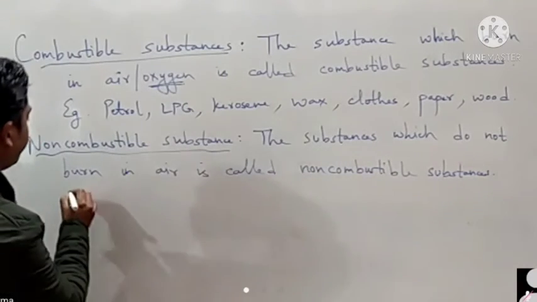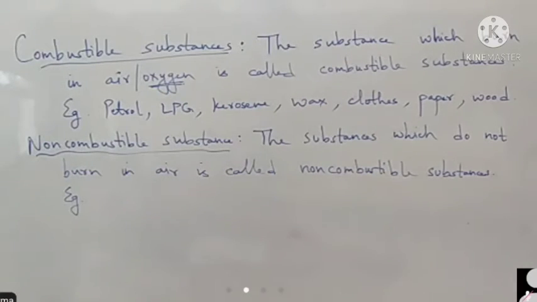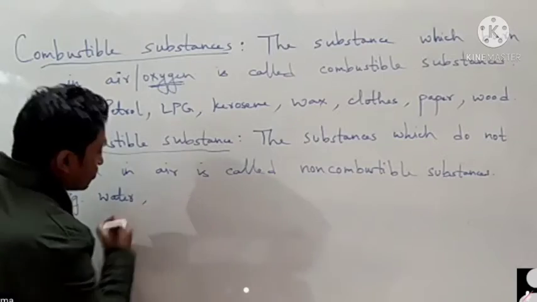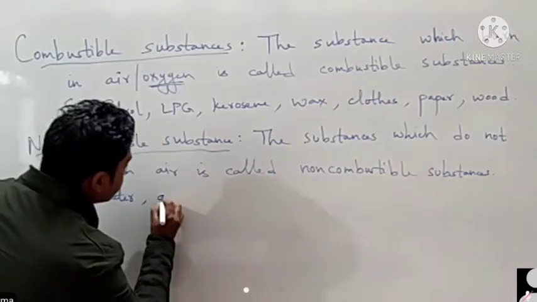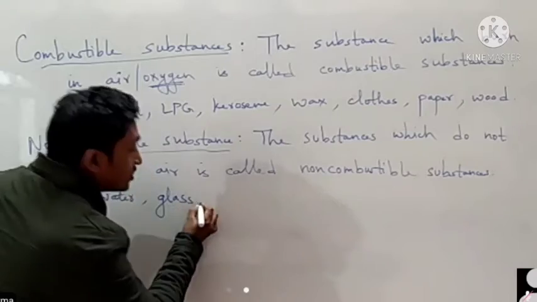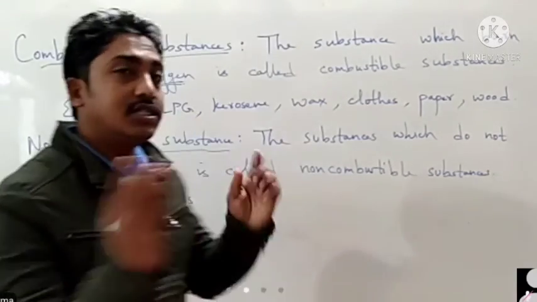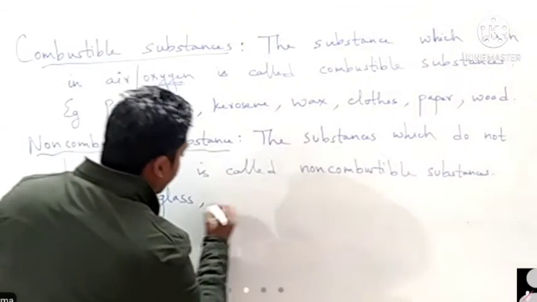We have various examples which do not burn in air. For example, water, glass, steel. Have you seen water burning? No, it doesn't burn. Glass doesn't burn, it melts at a certain temperature. Melting and burning are different things.